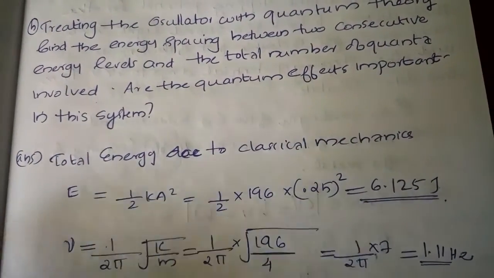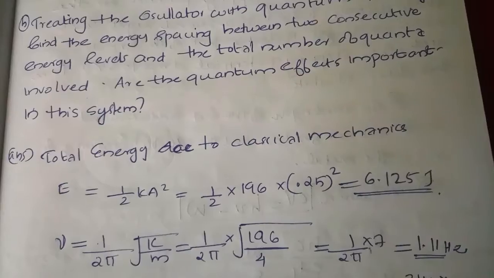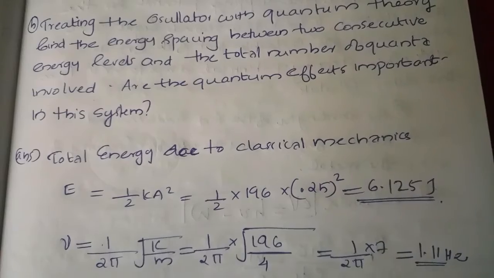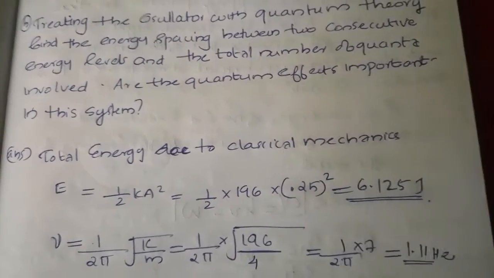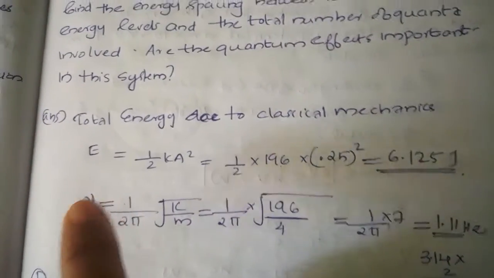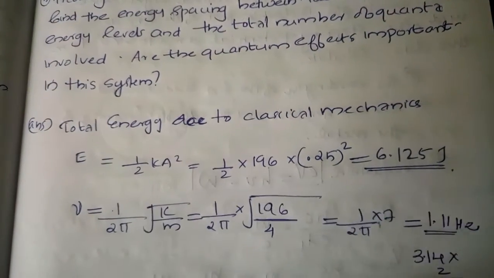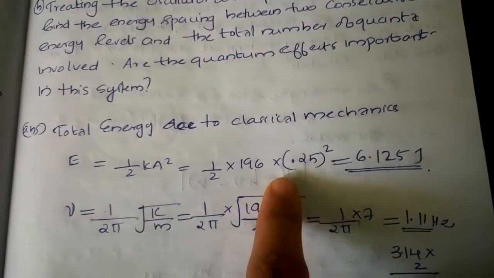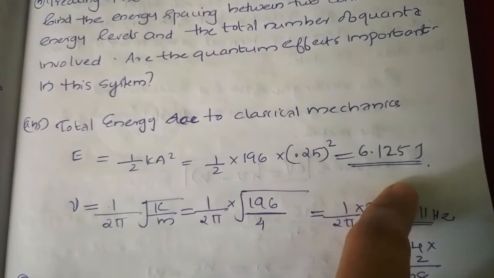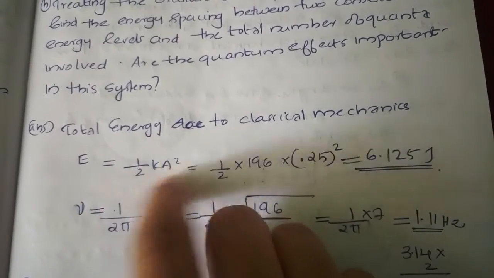You know that usually in the reference books, questions are more descriptive type. So the answer is very simple. First, you have to find the energy in terms of classical mechanics. The total energy due to classical mechanics, you know that E is equal to half kA squared. A means the amplitude. Here they are stretched to 25 centimeters or 0.25 meter, and k is the spring constant, that is 196, and we get the total energy as 6.125 joule.